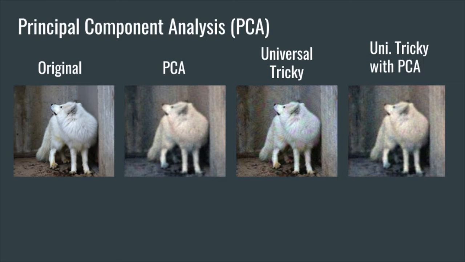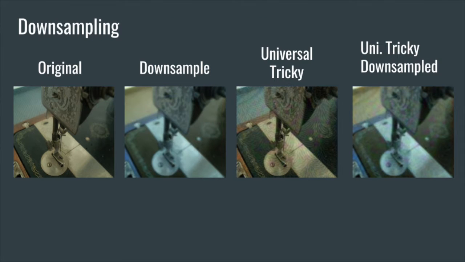The second one was doing PCA on the images before classifying them, and you can see that PCA blurs the image quite a bit. You lose a lot of the resolution, but it does do a really good job of getting rid of that universal filter. And the last idea we had was downsampling the images. So again, trying to just get rid of that noise.